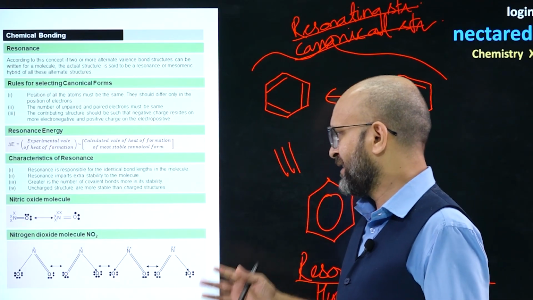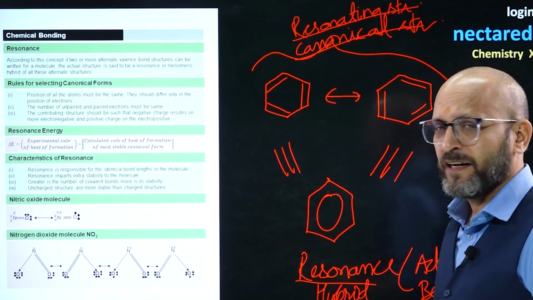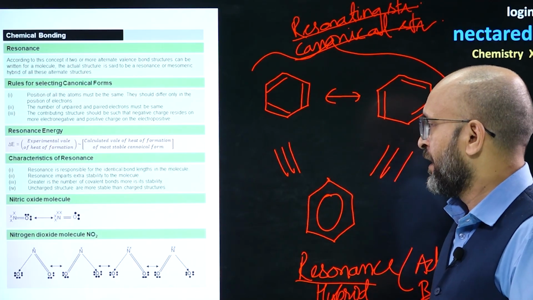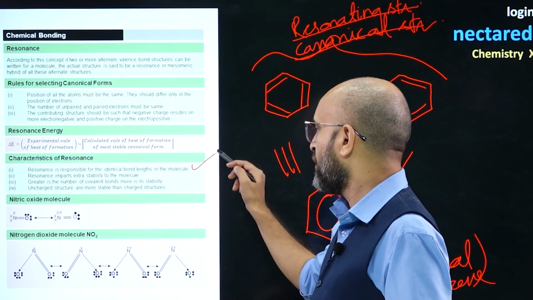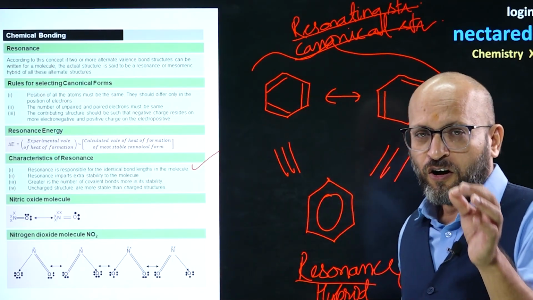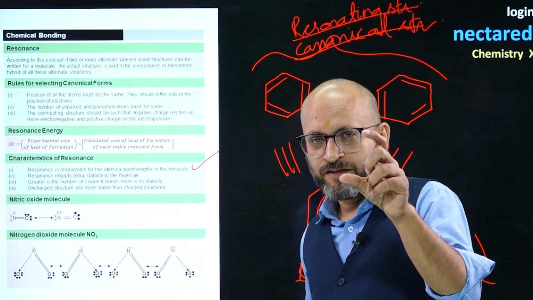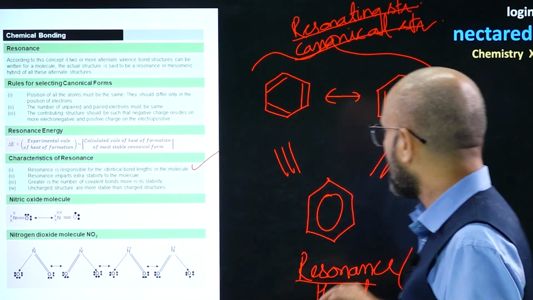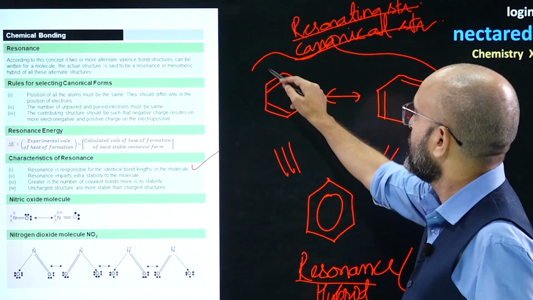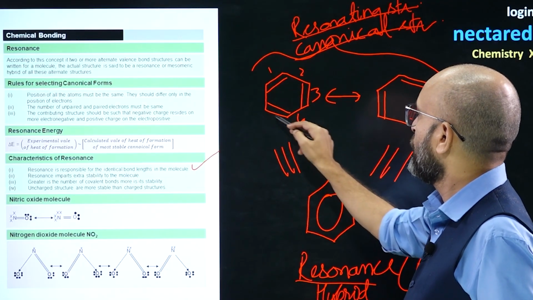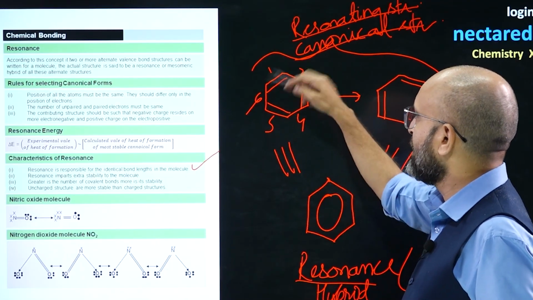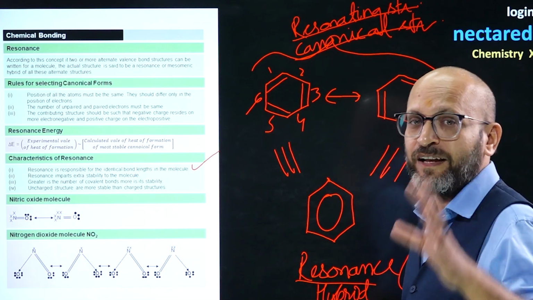Now, we have already discussed the characteristics, such as bond length. The bonds which are involved in resonance, for example in this one, all these 6 bonds are equal in length.